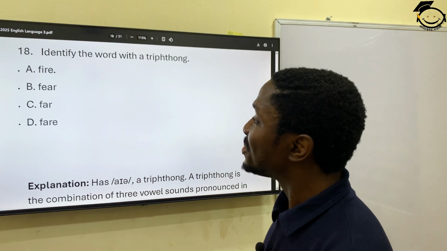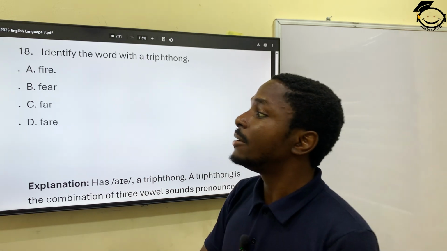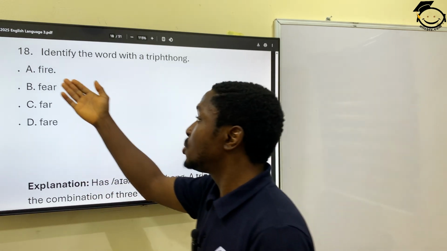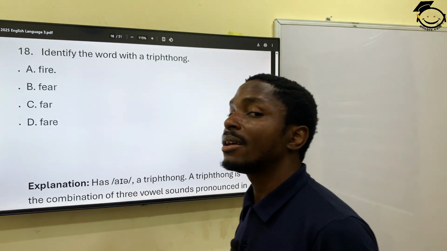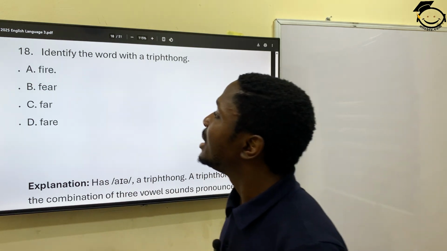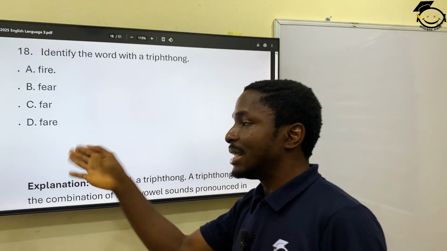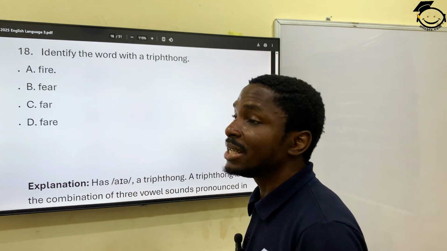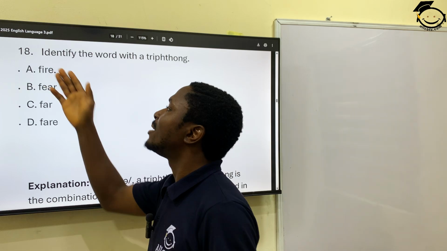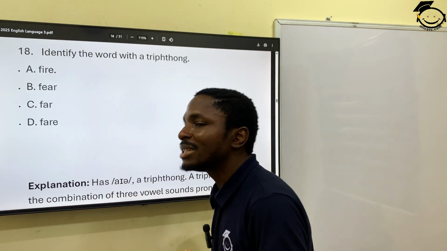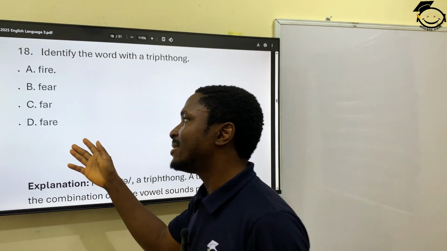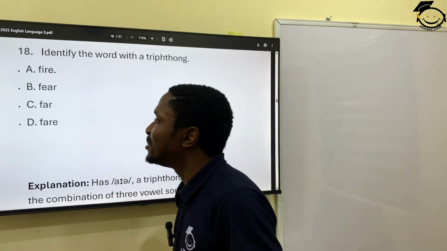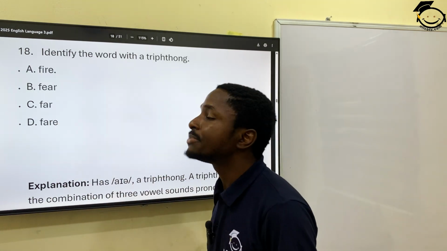The correct one, the triphthong, is better pronounced as fire. The sounds glide correctly without any obstruction. So fire will be the correct option, not fear, far, or fair.